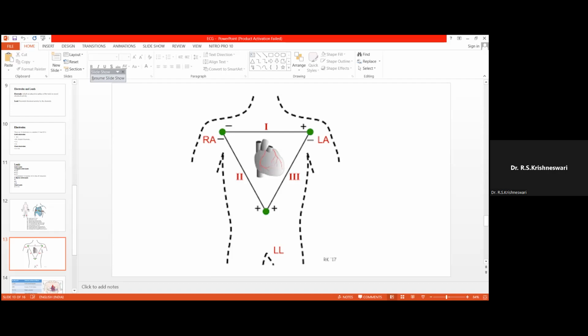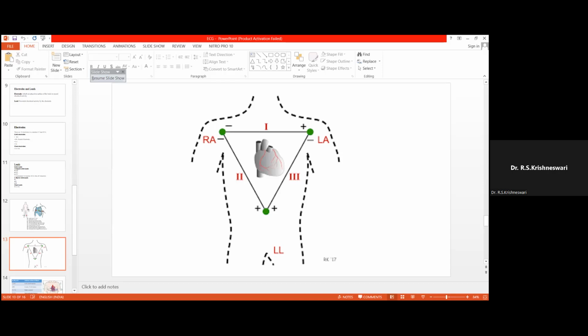So bipolar limb lead 1 connects between the right arm and the left arm. So the positive pole of bipolar limb lead 1 is in the left side, the left arm. And then lead 2 connects the right arm with the left leg. So what happens here? The first rule is applicable.